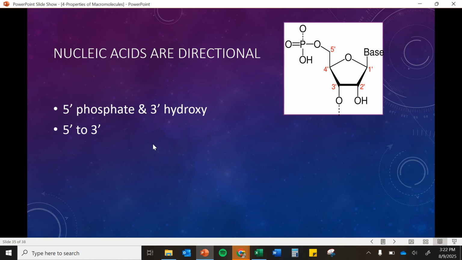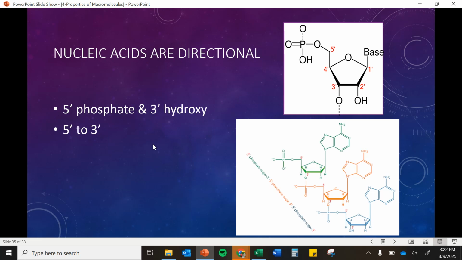So here we have our basic shape of a nucleic acid. And you can see we have a 5' end and a 3' end, and these are where they're attached. So you can see here 5' end, 3' end, and that's where it attaches to the next thing, the 5' end and 3' end. And then our nitrogen bases are sticking out here, kind of in the middle.